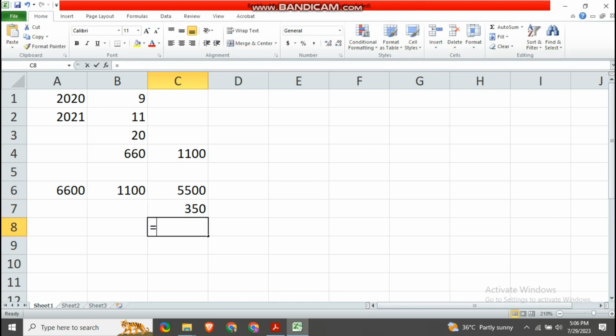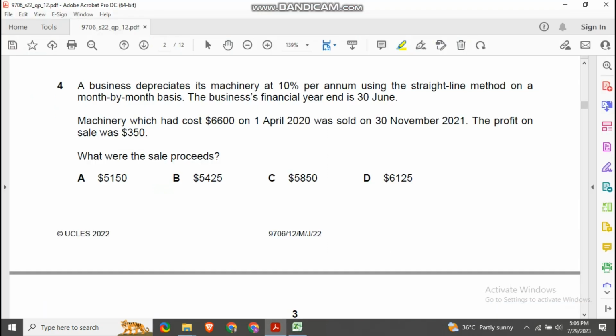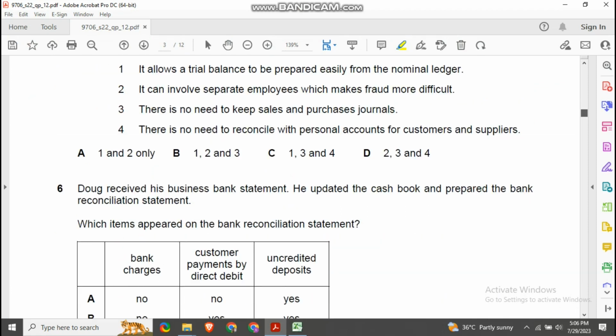So that means we should have sold this asset at a price of 5,850 to make a profit of 350. So the answer is 5,850. Let's see that. 5,850. So this is our correct answer. Let's move on to the next question.